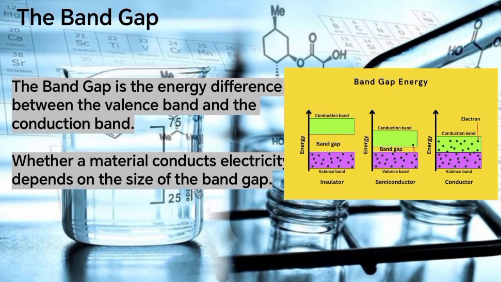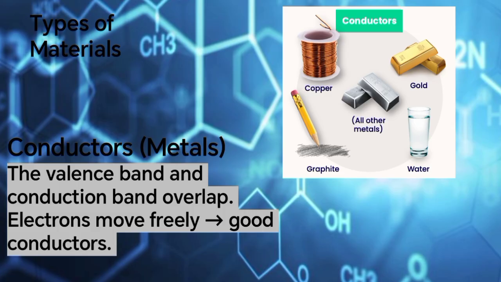The band gap. The band gap is the energy difference between the valence band and the conduction band. Whether a material conducts electricity depends on the size of the band gap. Types of materials. First, conductors. The valence band and conduction band overlap. Electrons move freely,